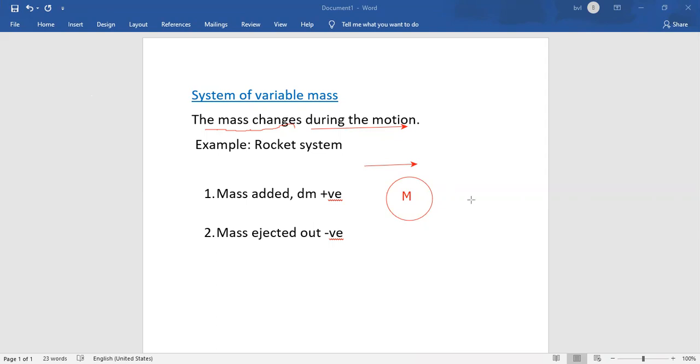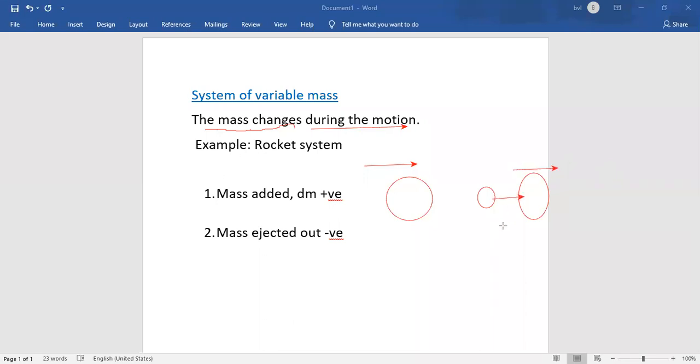After some time, an amount of mass is added to the system. It is here, a small amount of mass added to the system, and the system is moving in the same direction, and the mass added is denoted here by dm.